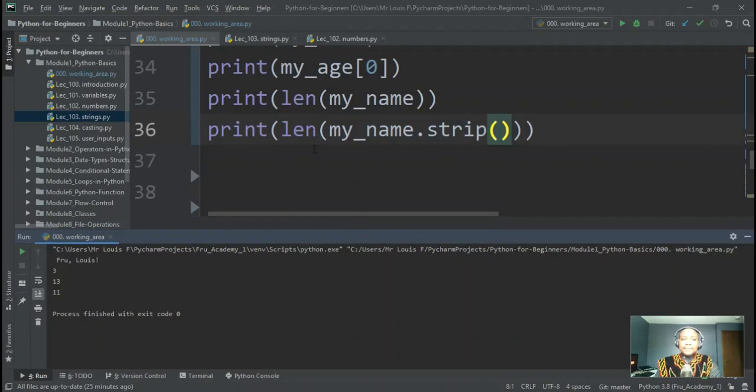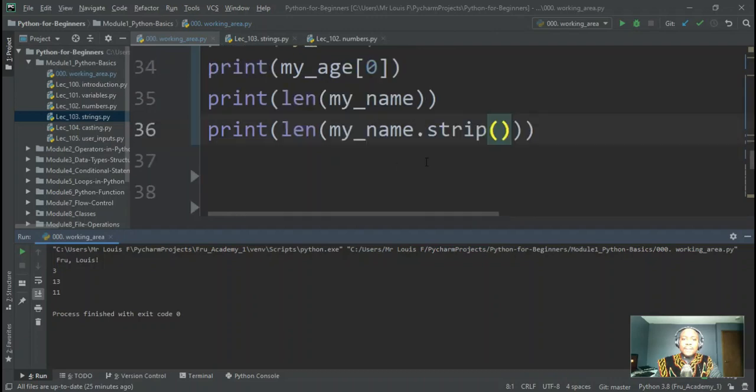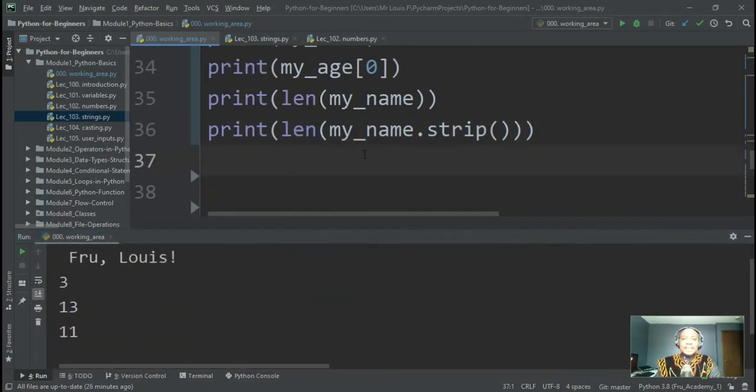All right, so what you notice here is, here I'm printing the length of my name, 13, but here I'm printing the length of my name that has been stripped, and it's just 11. So that tells us that the counts are different. Stripping really removes those spaces at the end of your string. So very, very powerful.